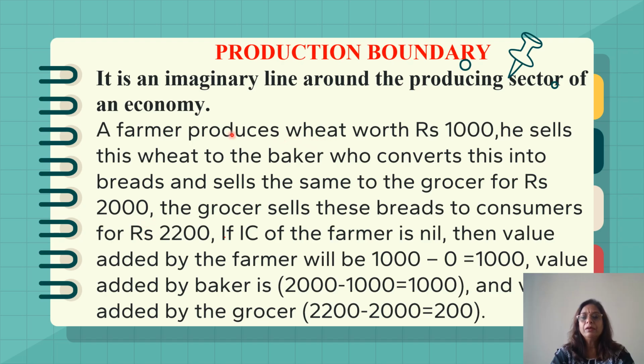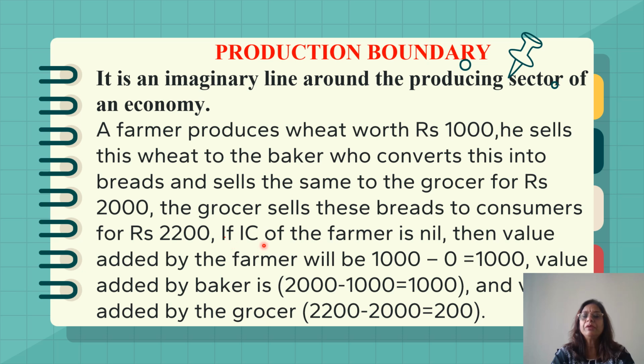What is happening? A farmer is producing wheat worth rupees 1000, sells to the baker, and he is converting that wheat into bread and selling to the grocer for rupees 2000. Then the grocer sells these breads to the consumers for rupees 2200.